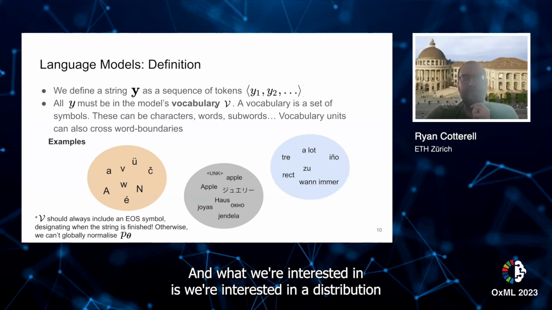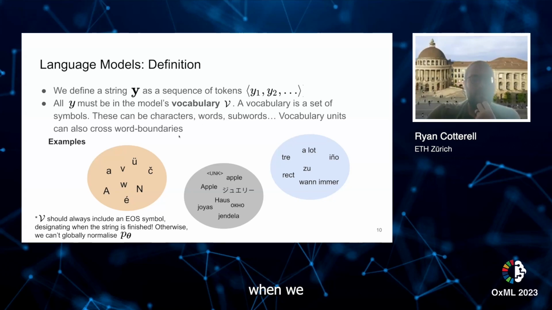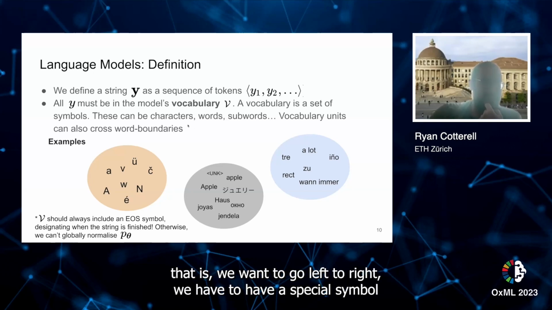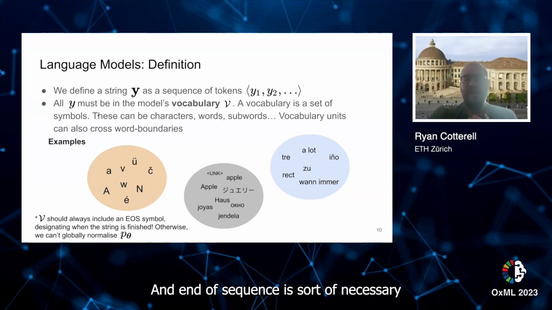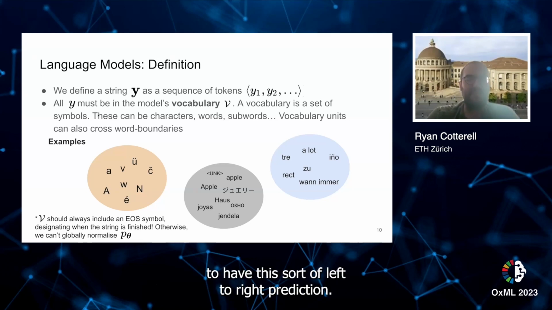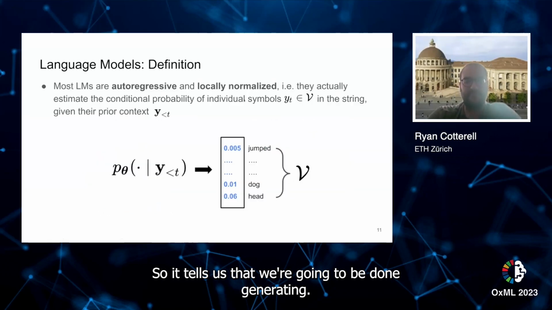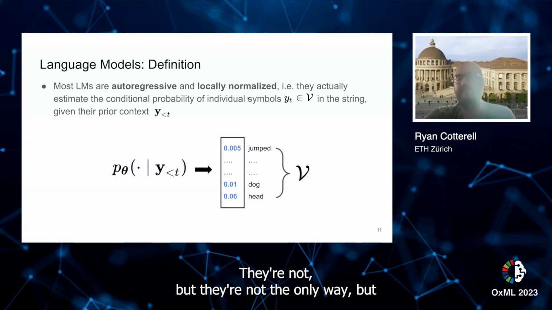And what we're interested in is a distribution over the Kleene closure of V, that is, the set of all strings. However, when we talk about generating from a language model autoregressively, that is, we want to go left to right, we have to have a special symbol called end of sequence. An end of sequence is necessary to have this left to right prediction. It tells us that we're going to be done generating. This is not the only way. As I said, autoregressive models are common, but they're not the only way.